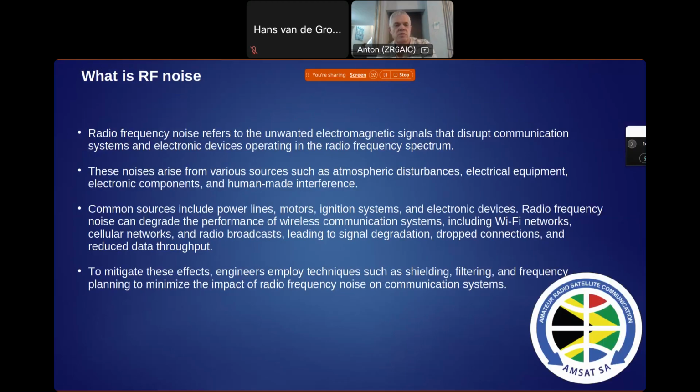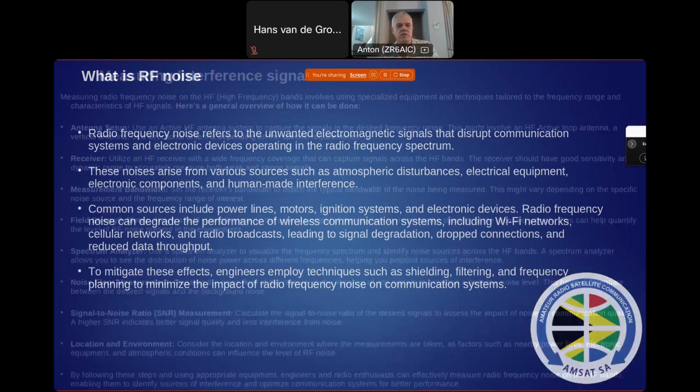Radio frequency noise can degrade the performance of wireless communication systems, including Wi-Fi networks, cellular networks, and radio broadcast, leading to signal degradation, dropped connections, and reduced data throughput. To mitigate these effects, engineers employ techniques such as shielding, filtering, and frequency planning to minimize the impact of radio frequency noise on communication systems. Okay, so now I've got a rough idea. Let's see how we can solve this.